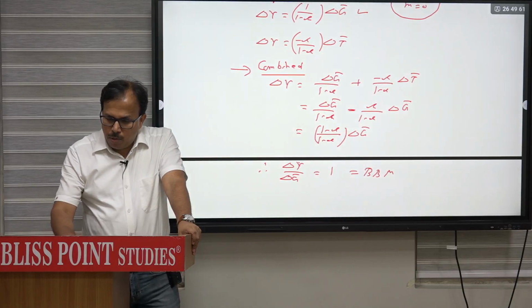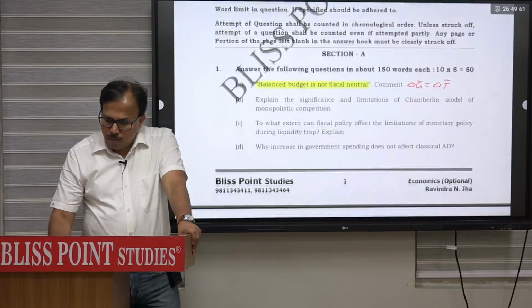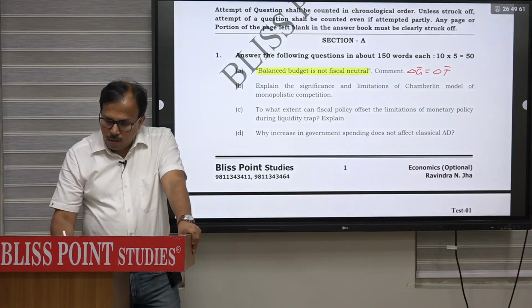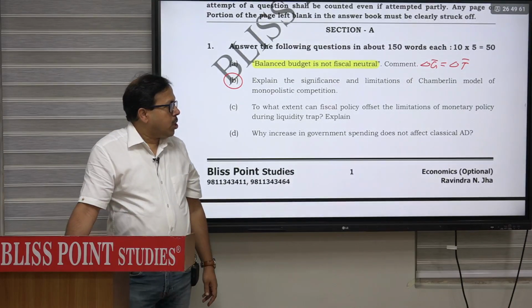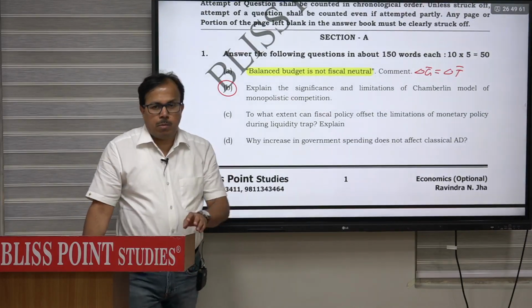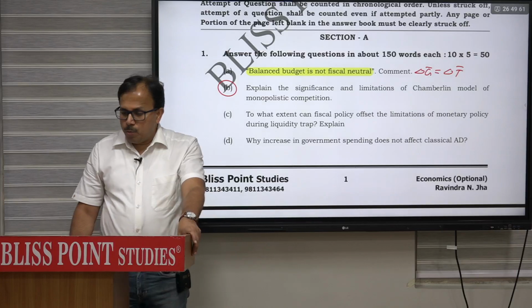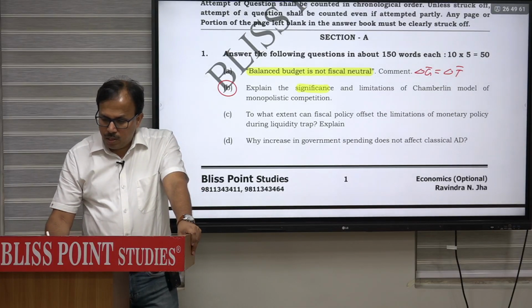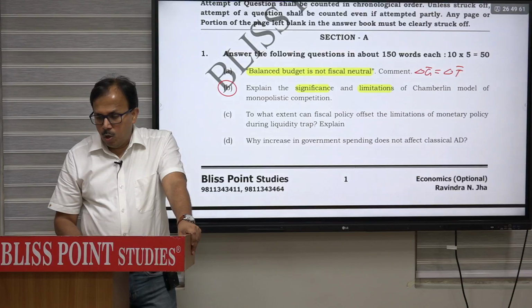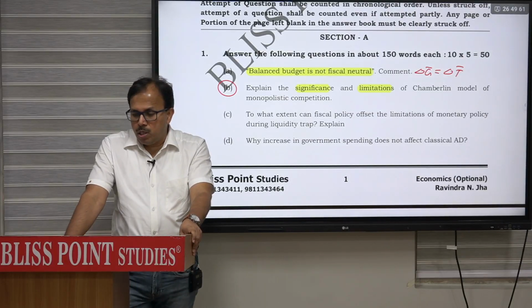Then question number 2. Second is, read question number 2. Explain the significance and limitation of the Chamberlain model of monopolistic competition. Explain the significance and limitation of the Chamberlain model of monopolistic competition.